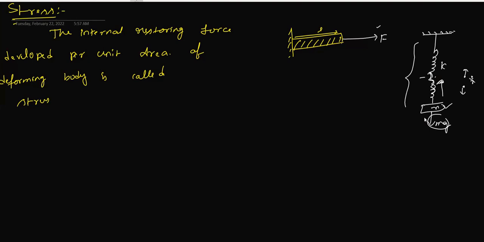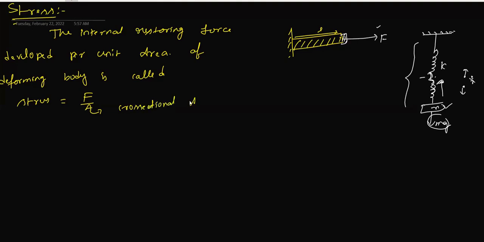Now stress can be defined as the restoring force per unit area. So stress equals F by A, where A is the cross-sectional area.